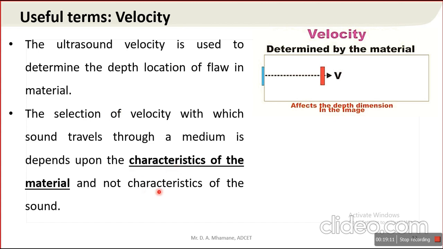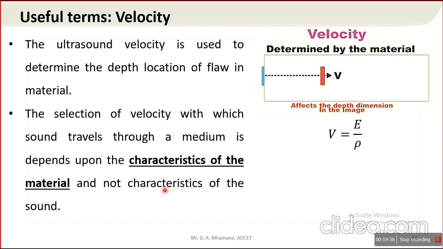It is not characteristic of sound. So selection of velocity totally depends on the nature of the material. So while inspecting or evaluating any component, you must know the type of material of that component.